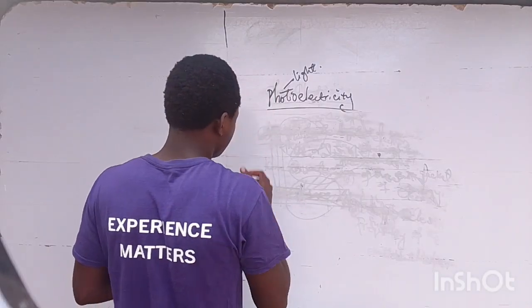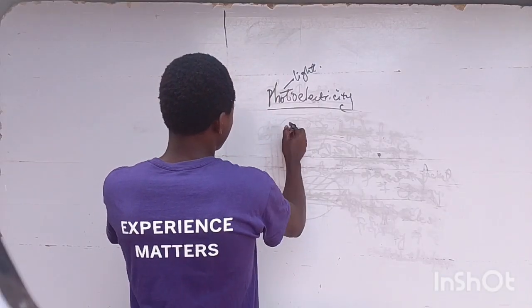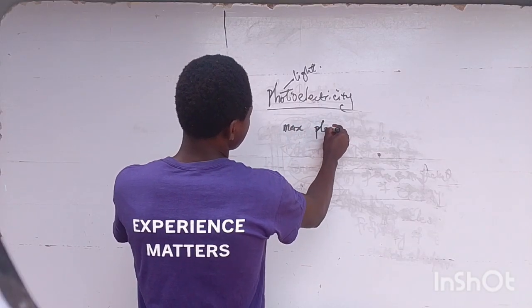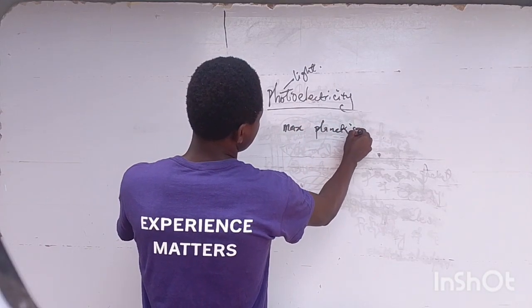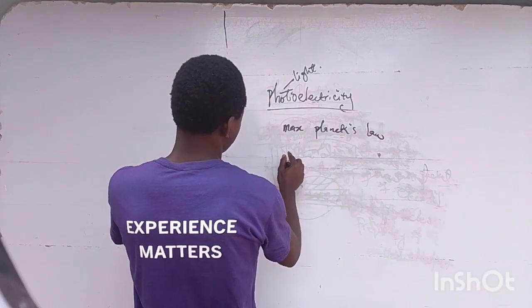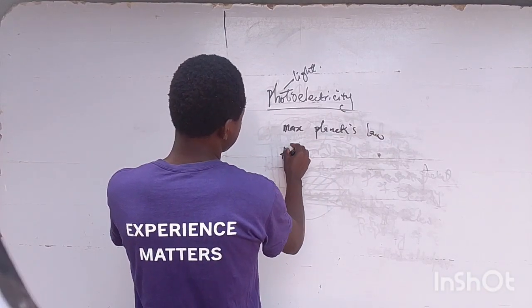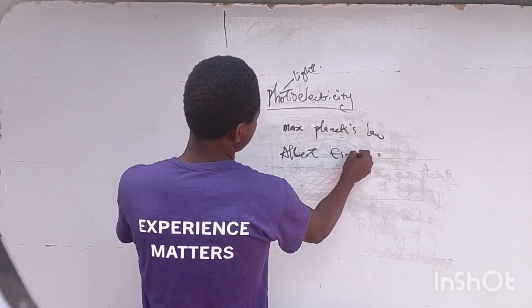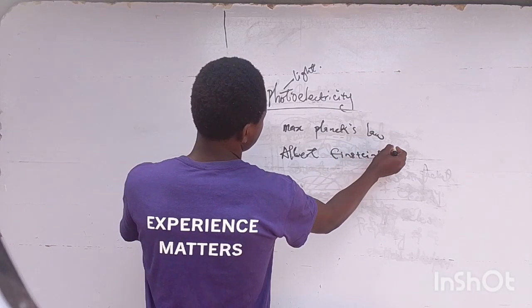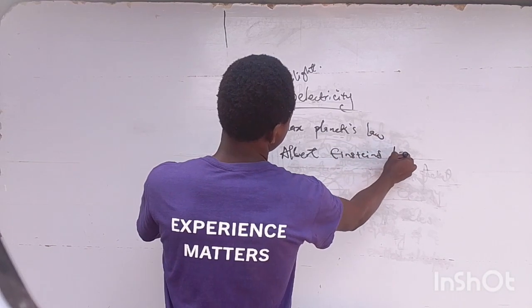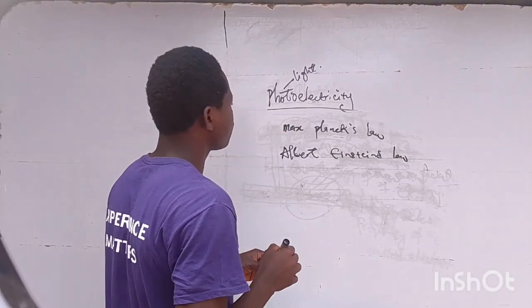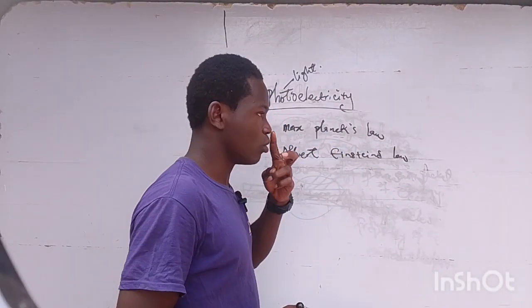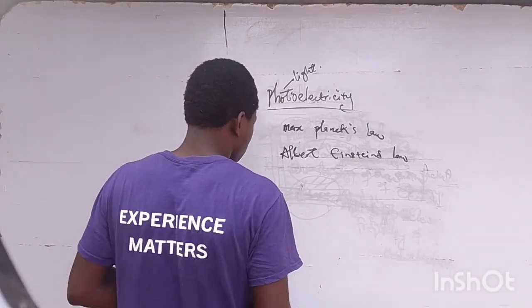We are going to understand Max Planck's constant, Max Planck's law, and Einstein's law. First of all, we have to go with Max Planck's law.